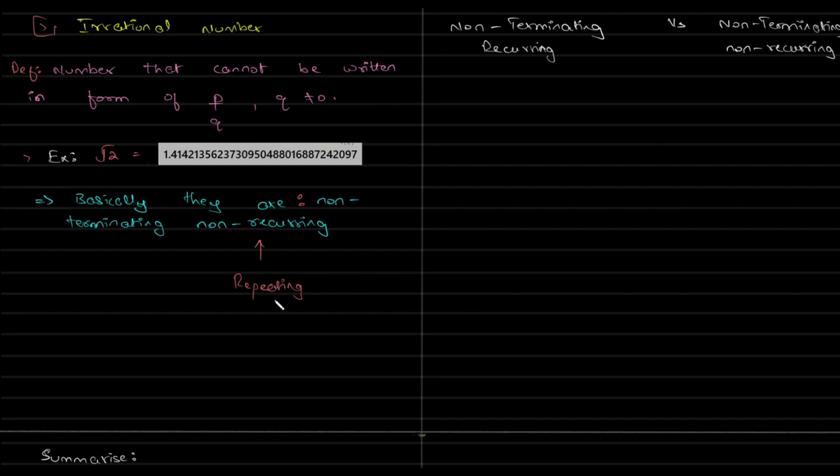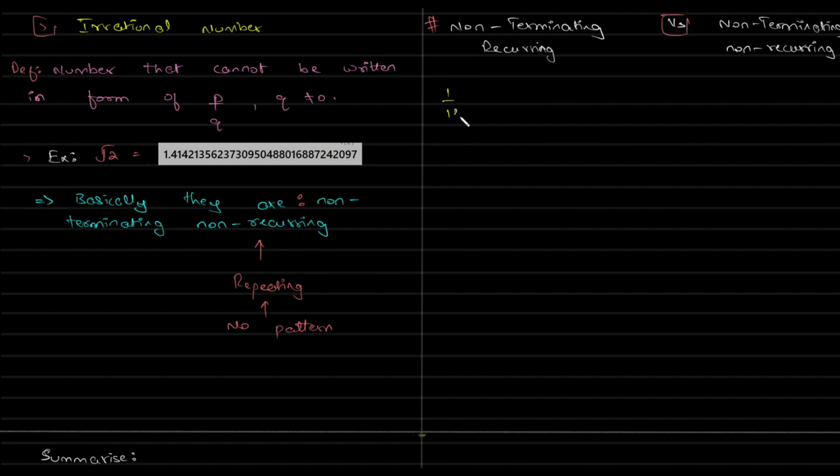So anything that is non-terminating and non-repeating, with no pattern, is non-terminating, non-recurring. Let me summarize non-terminating recurring and non-terminating non-recurring, because if I make this clear, things will be a lot easier.